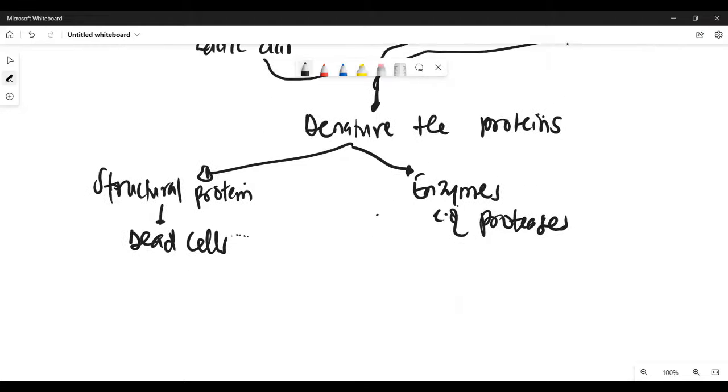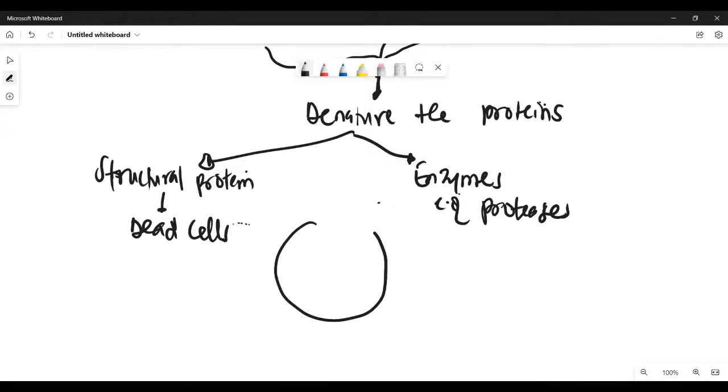So what you end up with is you have a cell, we have the organelles inside, but everything inside the cell, they are dead. So they are dead tissue. So the structural protein inside the cell, they are dead, and the protease cannot break them down because, either from lactic acid or the heavy metal producing free radicals or the ionizing radiation producing free radicals, they denature the enzyme. So as a result of that, the protease will not be able to break down the dead tissue.